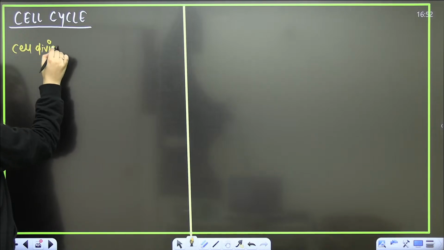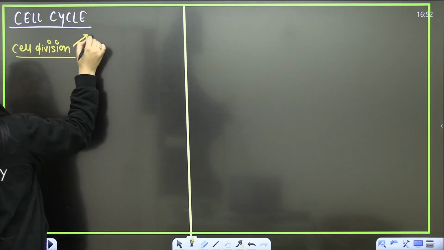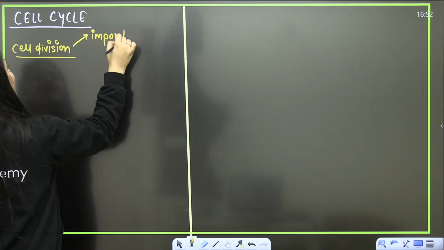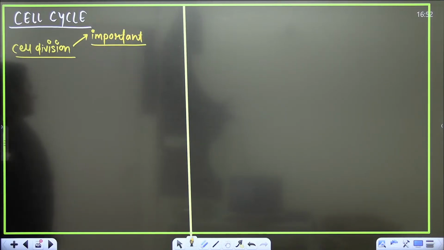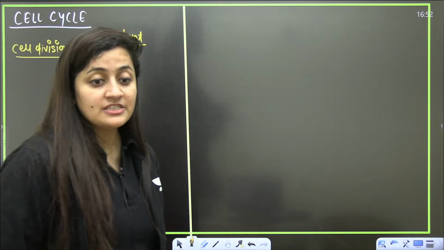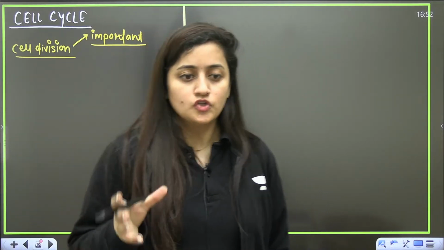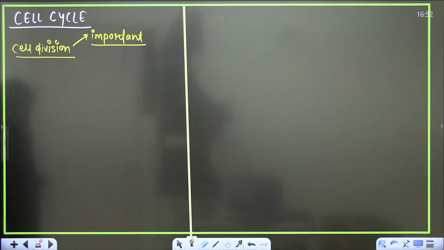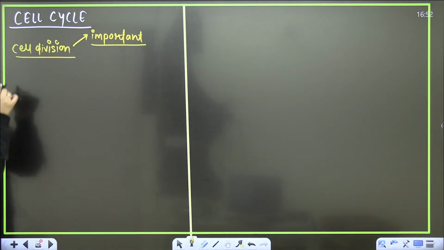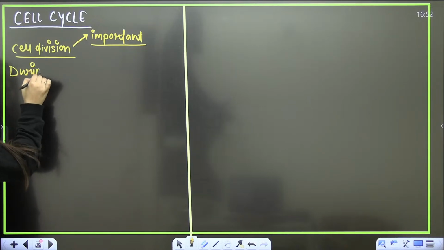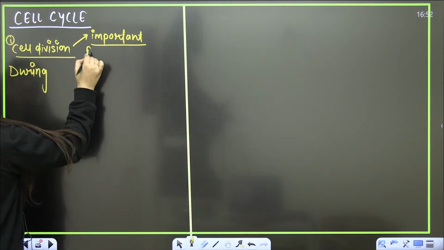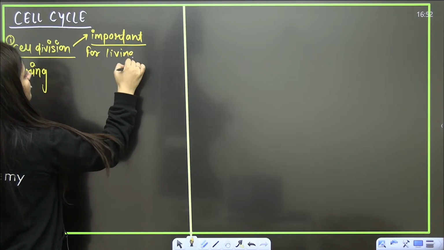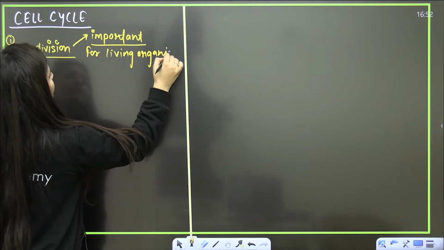First of all, you know that cell division is something very important. Yes or no? Can I say that? I have even explained why cell division is important. You people know that cell division is very, very important for all living organisms, right? So during cell division, what is going to happen?